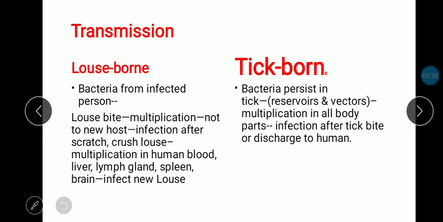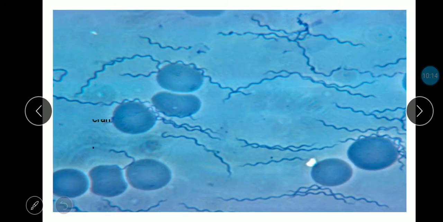Next type is tick-borne. Bacteria persist in the body of the tick. The tick acts as reservoir as well as vector. Multiplication takes place in all body parts of the tick, and it infects after the tick bite. Body discharges of the tick can also infect the human being or other vectors, and in this way tick-borne disease occurs.